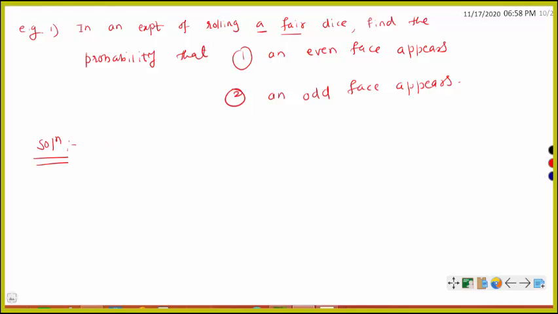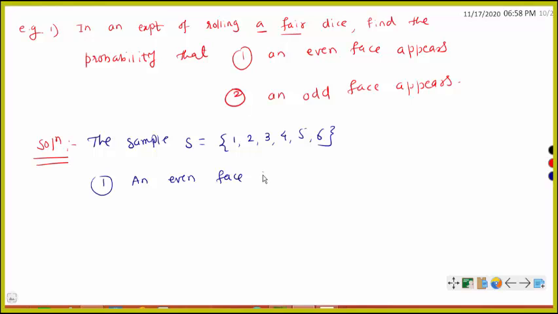is, rolling a dice we will get either 1, 2, 3, 4, 5 or 6. This is the sample space S. The first one asks for getting an even face, that is, an even face appears on the uppermost face of the die.